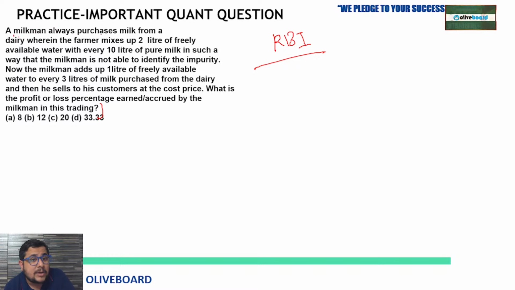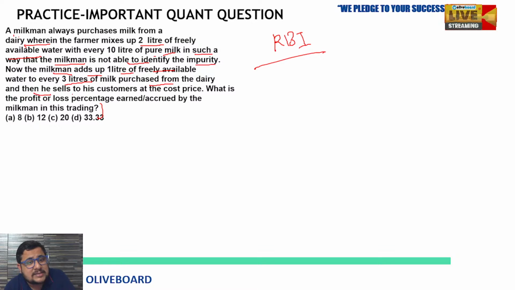A milkman always purchases milk from a dairy wherein the farmer mixes up 2 liters of freely available water with every 10 liters of pure milk in such a way that the milkman is not able to identify the impurity. Now the milkman adds 1 liter of freely available water to every 3 liters of milk purchased from the dairy.